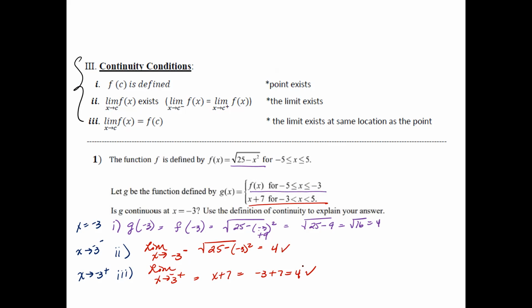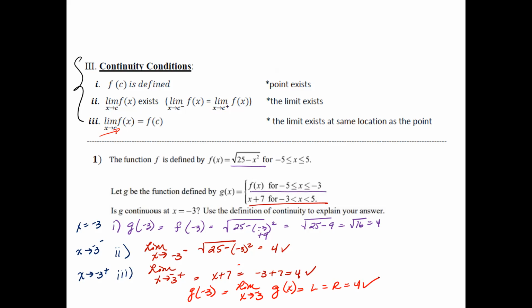Now the third condition is the limit as x approaches c of f of x equals f of c. So for that one, g of -3 has to equal the limit as x approaches -3 of g of x. And guess what? When I approach it from the left and right, left equals right, which is a 4.